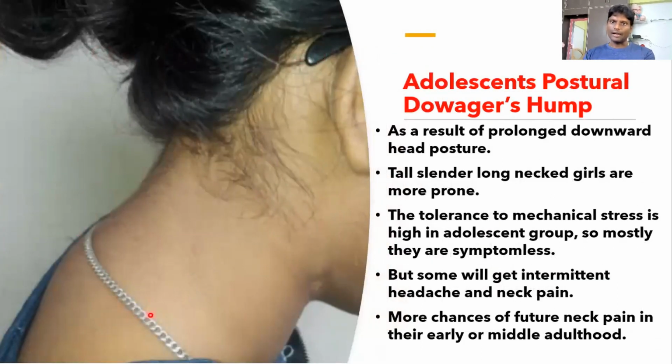And this is the adolescent postural Dowager's hump. This is so common in the current scenario. This happens as a result of prolonged forward head posture or downward head posture. Tall, slender, long-necked girls are more prone to develop this. Since they are young, their body will tolerate all this stress so easily, and hardly any of these people will have any pain or dysfunction.